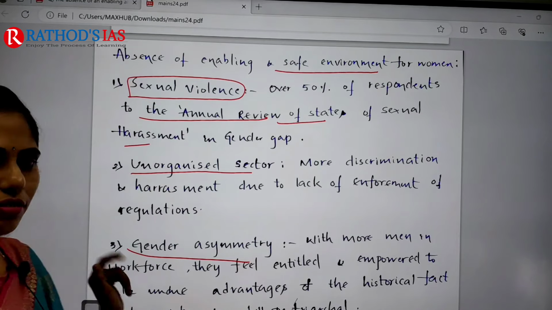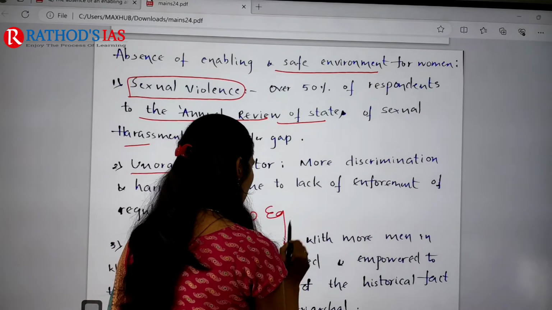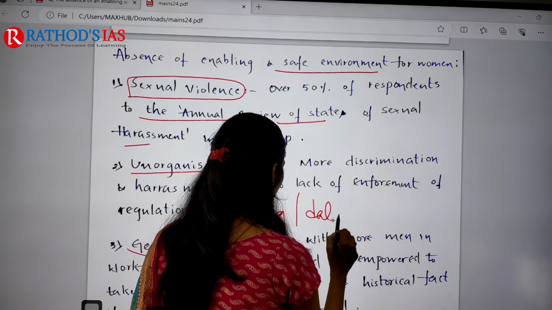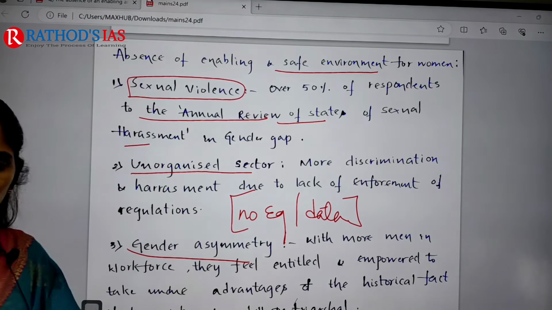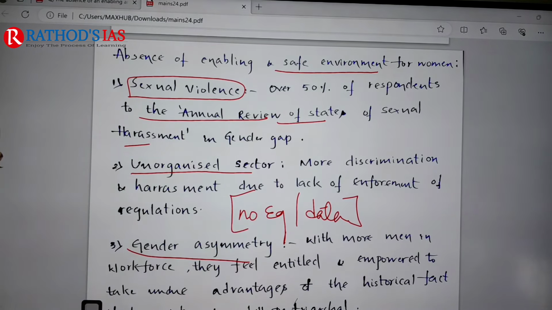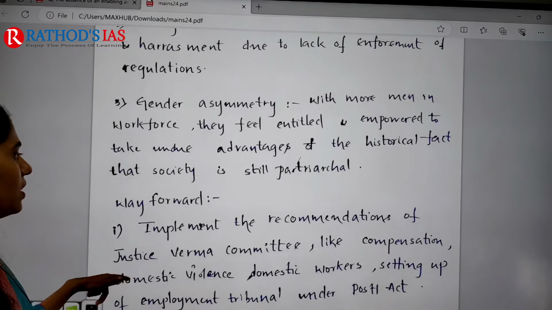But the thing I found here is there is no example or there is no data. So you have to write examples and data for sure. Okay, so that is missing here. So these are the problems, or these are the mistakes that are done by the student.